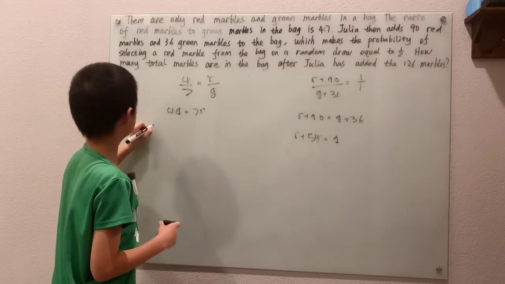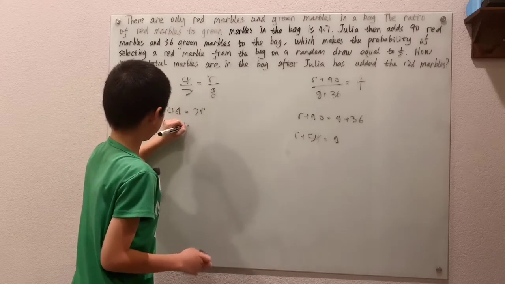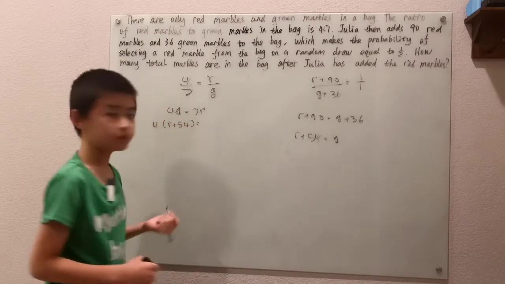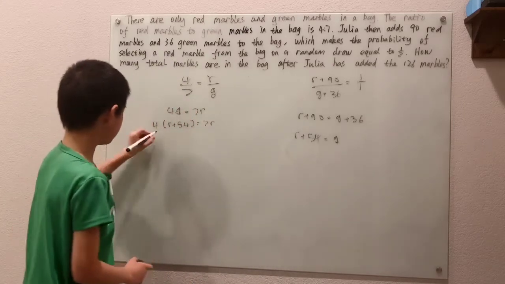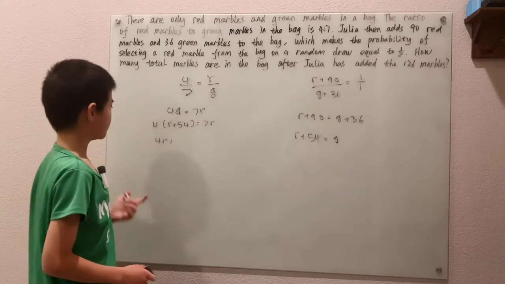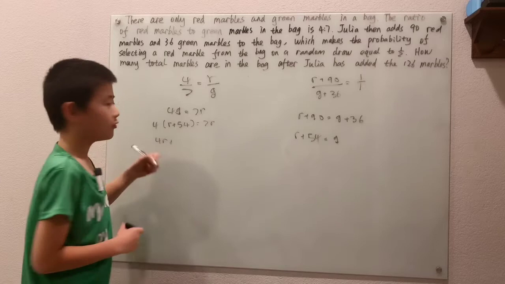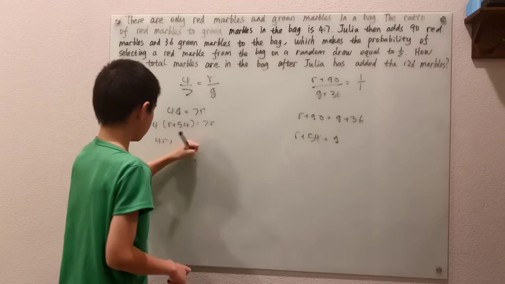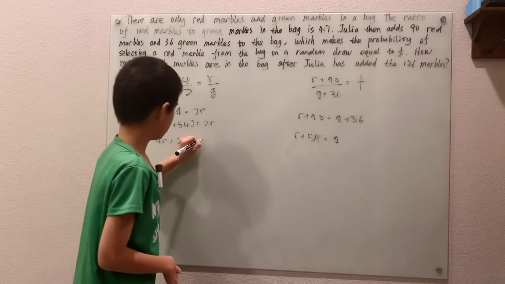We get 4 times g, which we now know is r plus 54, equals 7r. Expanding the left-hand side, we get 4r plus 4 times 54. That's 4 times 50 plus 4 times 4, which is 200 plus 16, which you know as 216.